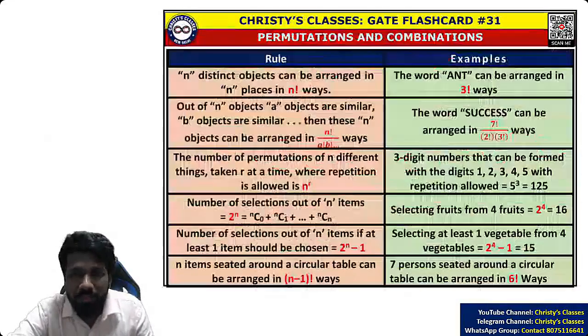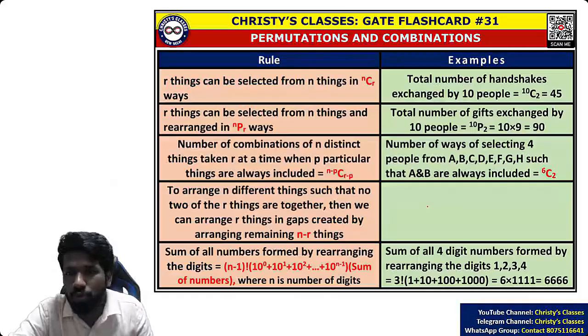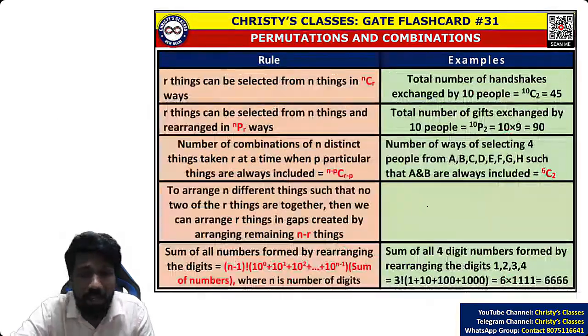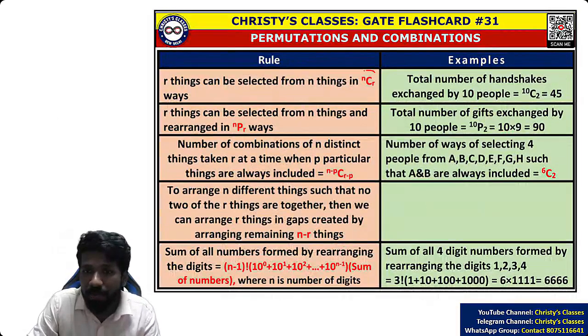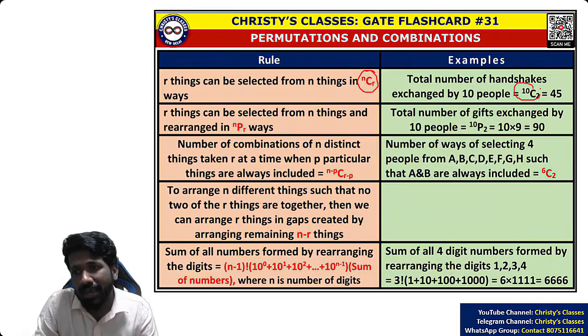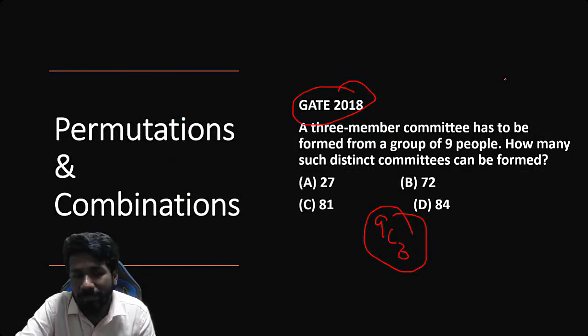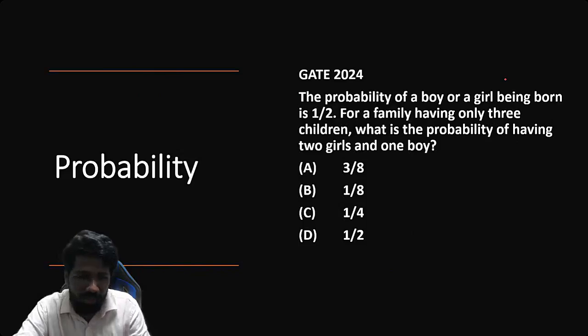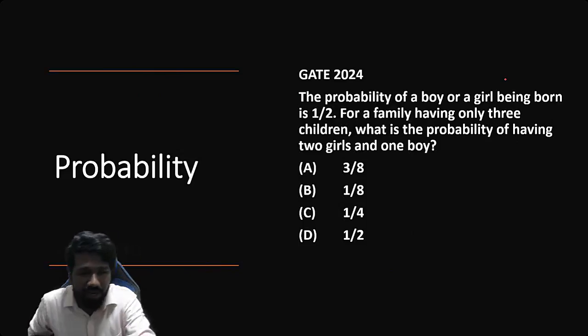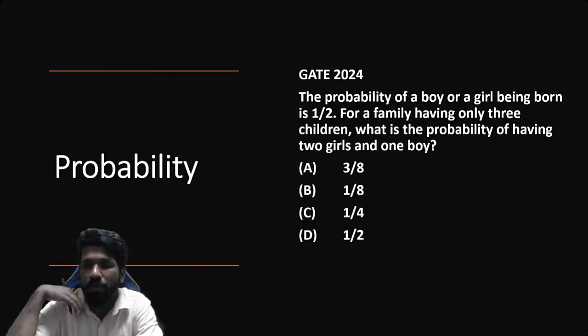And some questions, rarely some questions you have to use permutation का फॉर्मूला and combination का फॉर्मूला. परम्यूटेशन का फॉर्मूला avoid कर सकता है, but combination का फॉर्मूला कुछ क्वेश्चंस में help करेगा. For example handshakes of 10 people, 10C2 है तो easily answer मिल सकता है. So that also is a separate lecture, permutation and combination. Now permutation and combination का connected chapter है probability.